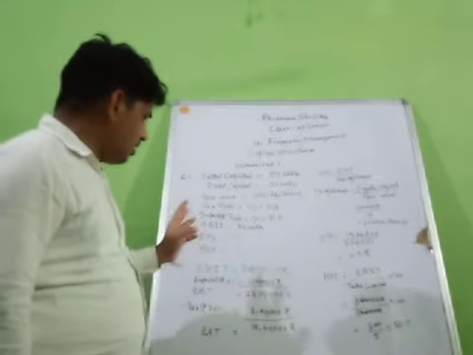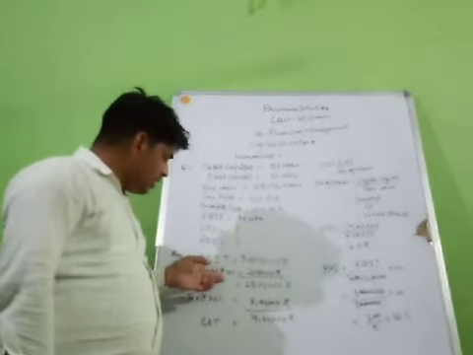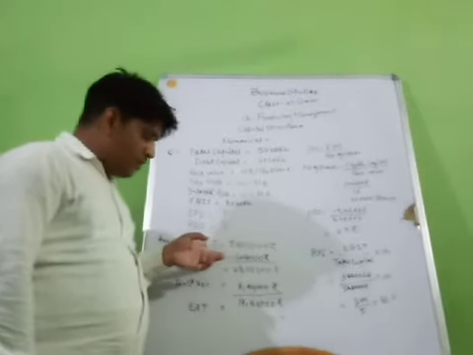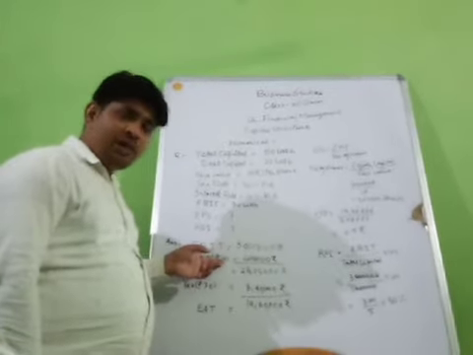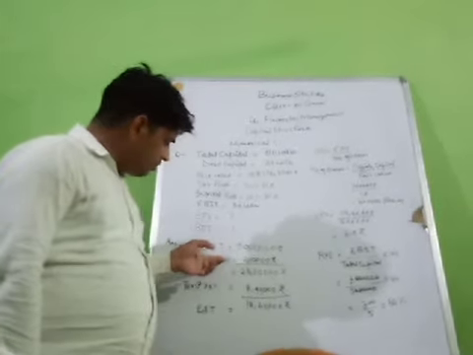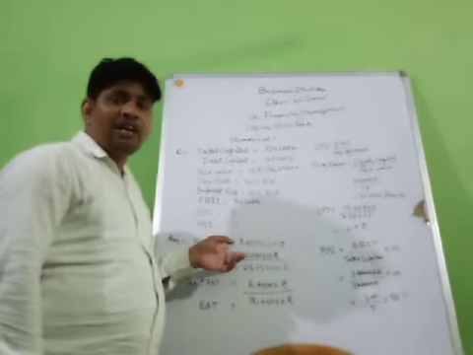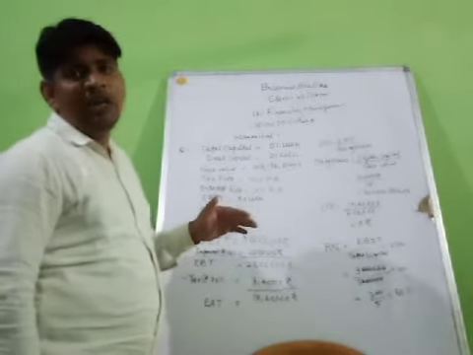So in the solution, at first we have to take EBIT, earning before interest and taxes, in which at first we have to eliminate the I, then EBT remains, then we will remove the T, that is tax. So at first we have to remove interest, then we remove the tax.